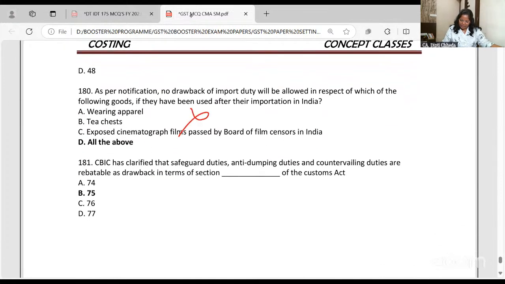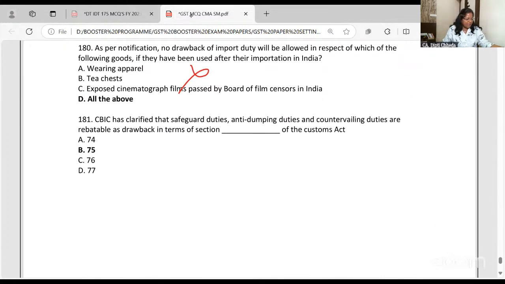Identifiable goods, not even that much. Yes, CBIC of course has clarified that safeguard and anti-dumping duties, so that our goods are on par with the world rates, are rebatable as duty drawback in terms of section 75. Okay, if you remember, fine.